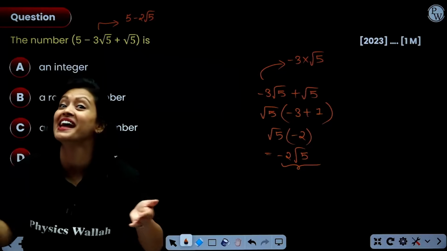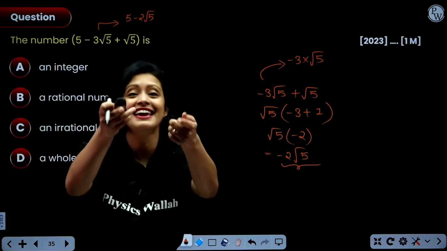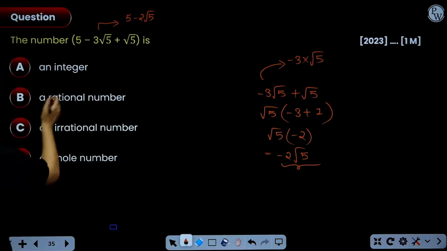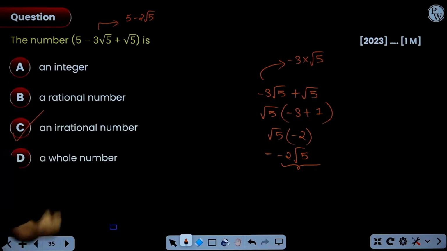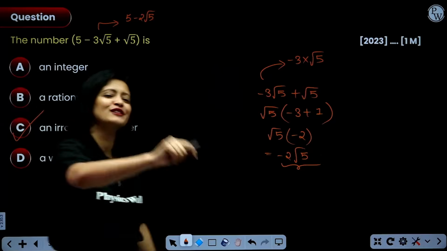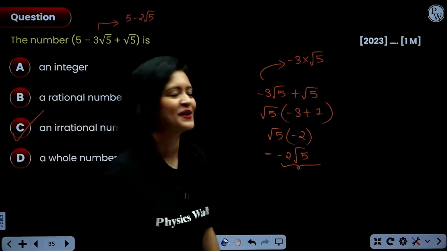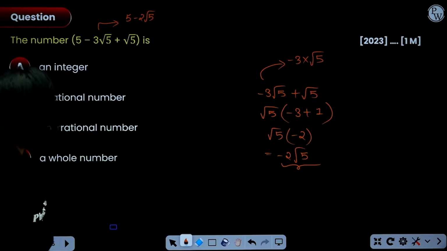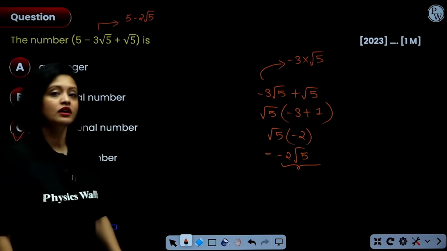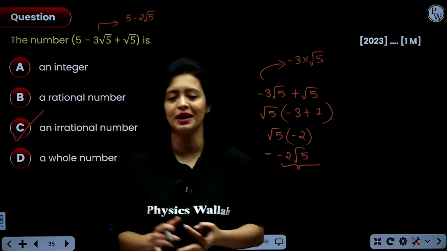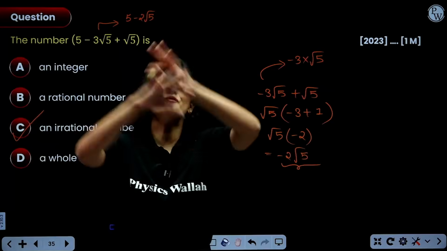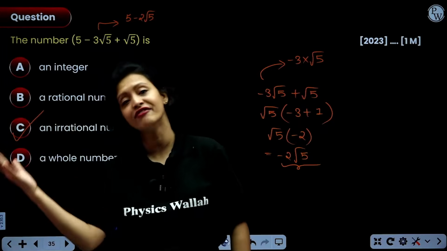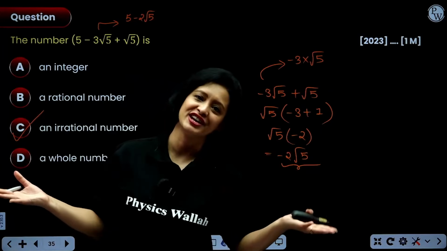When you operate a rational and an irrational number, you will always get an irrational number. So yes, the answer is option C. Everyone who gave the correct answer, pat yourself on the back. Good job, well done. Now, remember, the chapter name is what? Real numbers, right? So in the world of real numbers, you have rational numbers and you have irrational numbers.